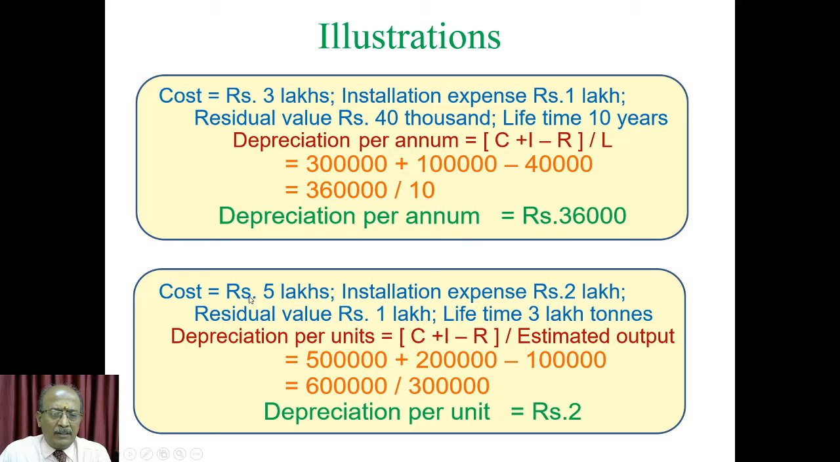In another case, if the cost is 5 lakhs, installation is 2 lakhs and the residual value is 1 lakh, then you have a depreciable amount of 6 lakhs. Here the lifetime, instead of years, is stated as the quantity of output, which is 3 lakh tons. So you divide the 6 lakhs by the 3 lakh tons, and you have 2 rupees per unit of output. This is the depreciation rate. Suppose in a particular year you have produced 40,000 units, then multiplied by 2, you have 80,000 as depreciation. According to the output, we can have the annual depreciation, right?